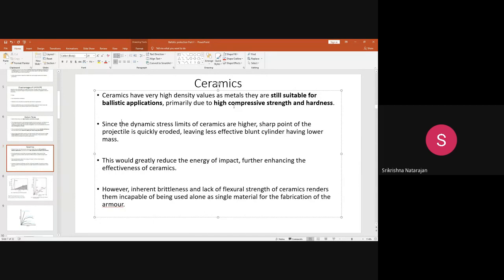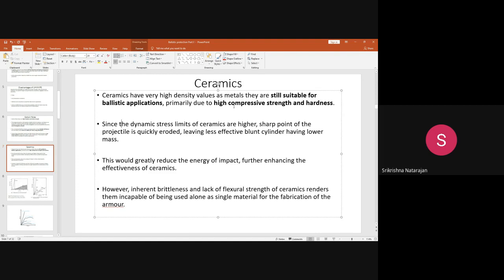Like metal, this also has a very good hardness, so that is one of the important advantages of this material to be used in ballistic protection. Another is that it has a high compressive strength. This high compressive strength does not allow any kind of shear failure, so that is also another advantage. So these things reduce the impact of the projectile.